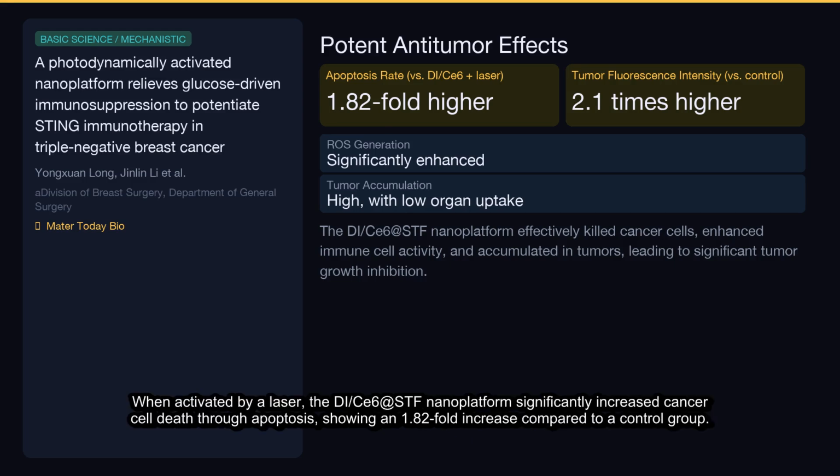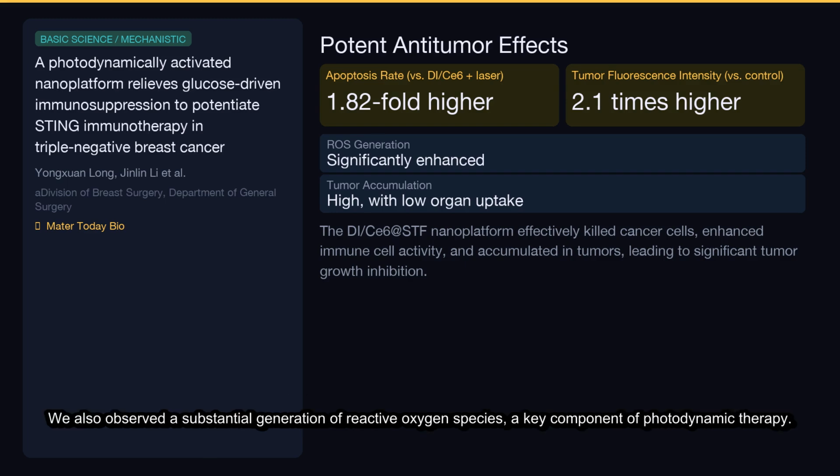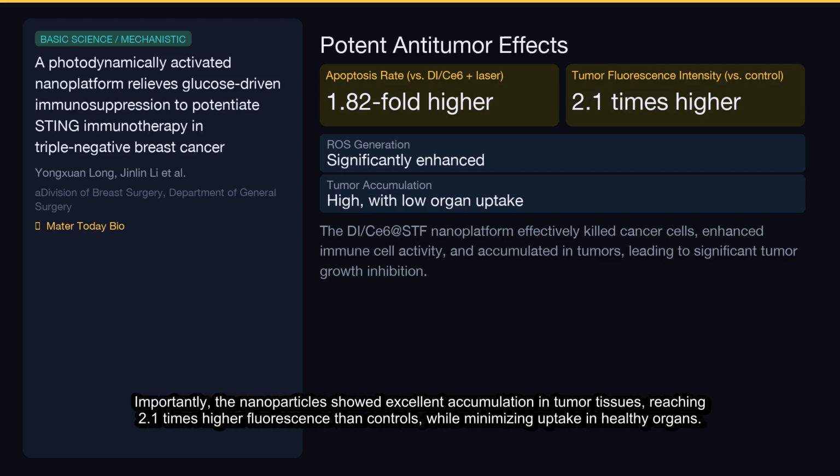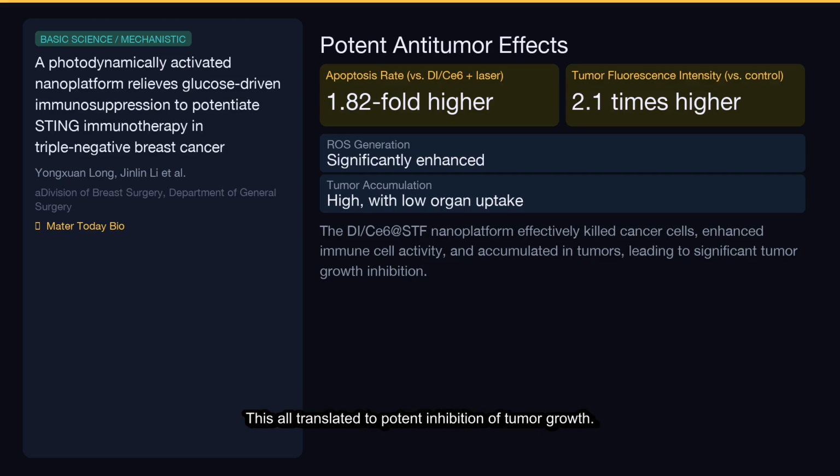When activated by a laser, the DI/SU6@STF nanoplatform significantly increased cancer cell death through apoptosis, showing a 1.82-fold increase compared to a control group. We also observed a substantial generation of reactive oxygen species, a key component of photodynamic therapy. Importantly, the nanoparticles showed excellent accumulation in tumor tissues, reaching 2.1 times higher fluorescence than controls, while minimizing uptake in healthy organs. This all translated to potent inhibition of tumor growth.